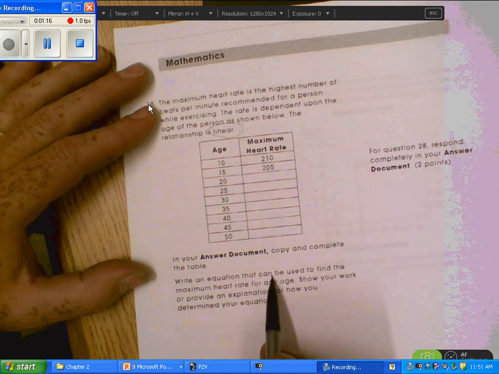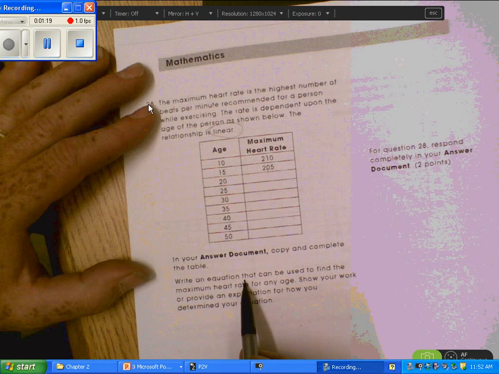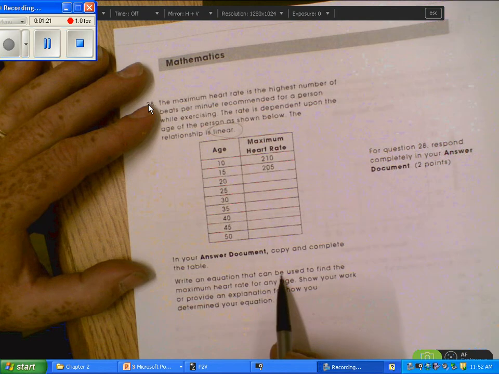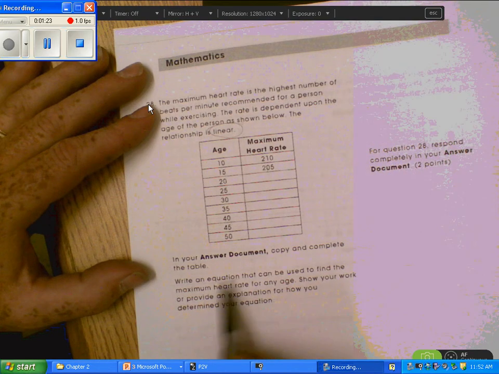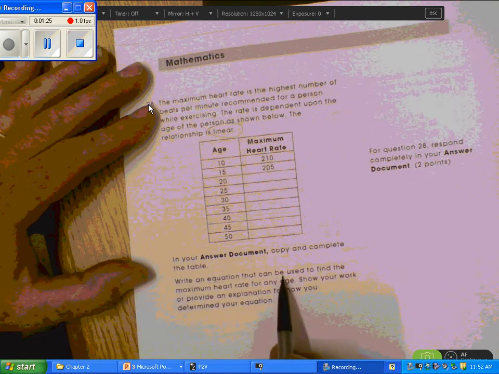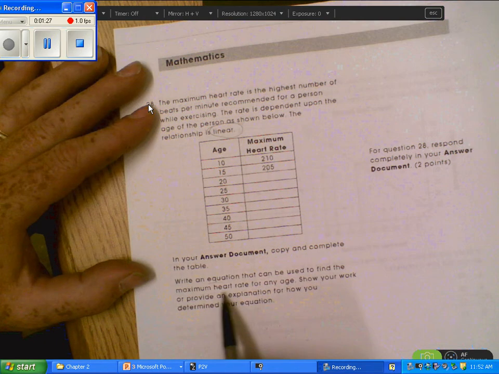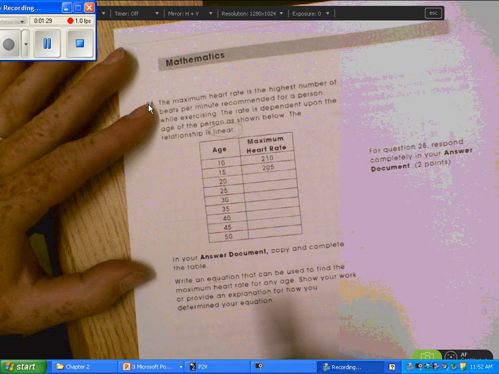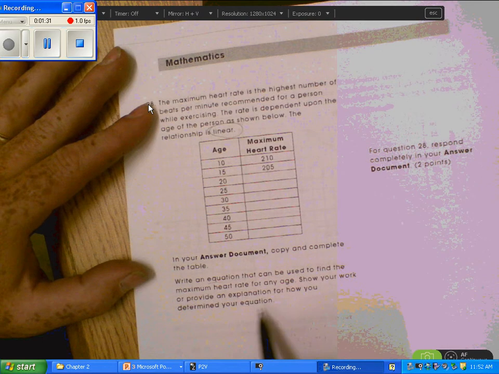Write an equation that can be used to find the maximum heart rate for any age. Show your work or provide an explanation to determine your equation.